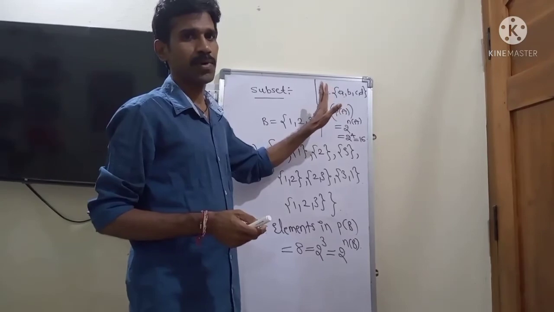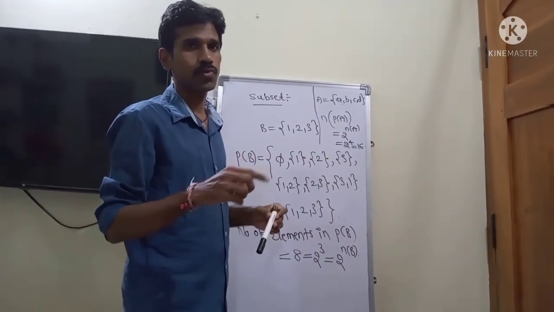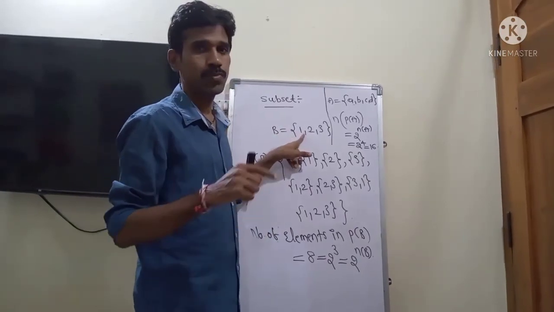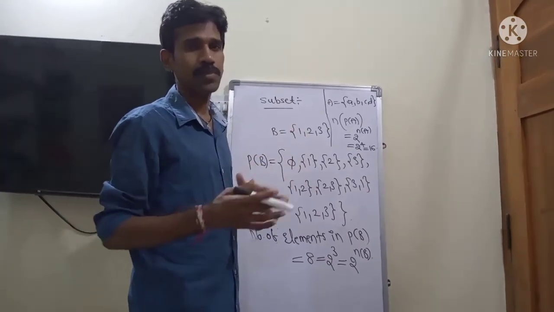So finally, the formula: the number of elements in the power set is 2 power n of A. Suppose set B is there, then 2 power n of B is the number of elements in the power set.